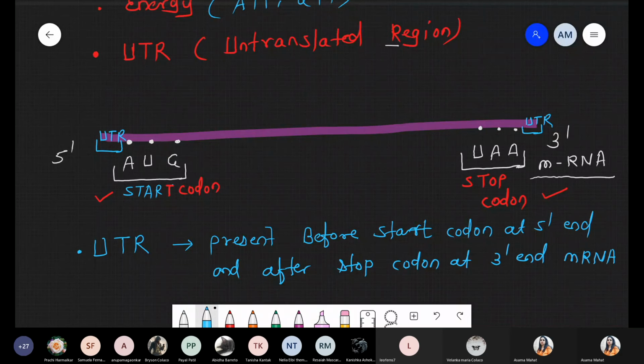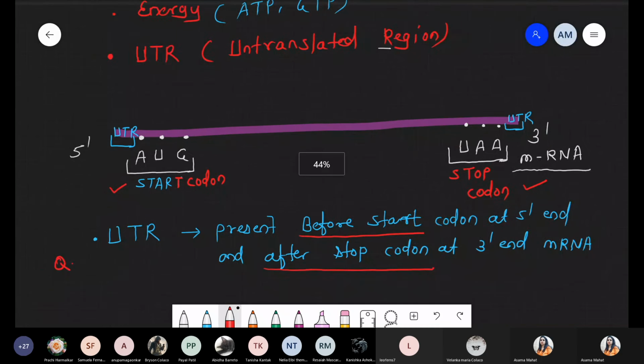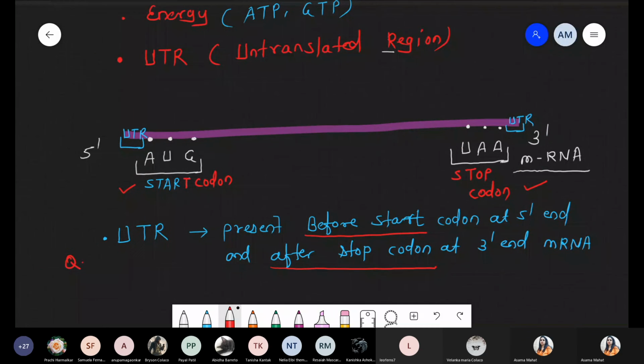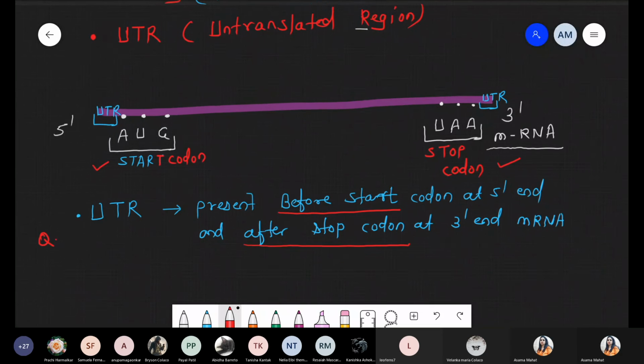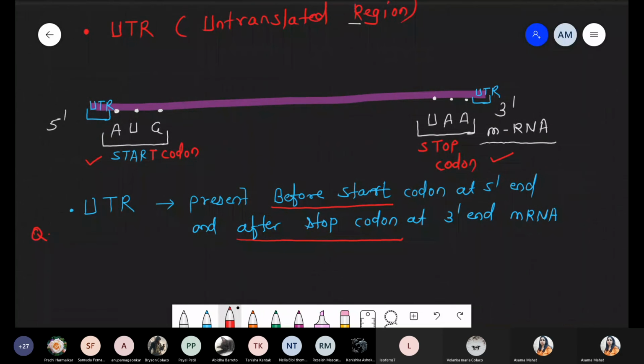One question: where is this UTR region present? These are present before the start codon and after the stop codon. Definitely these are part of messenger RNA, but please remember this point: this part never undergoes the process of translation. That's why these are the UTR, untranslated region of messenger RNA.